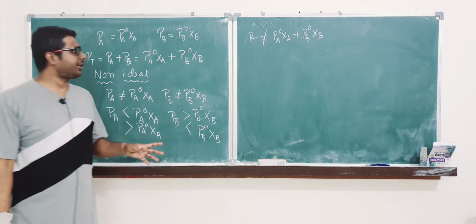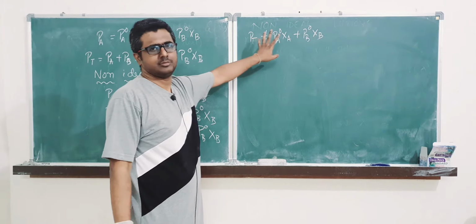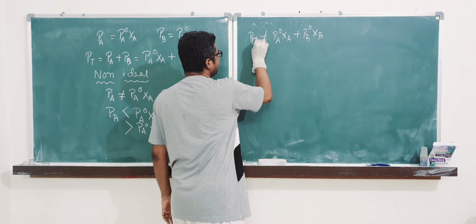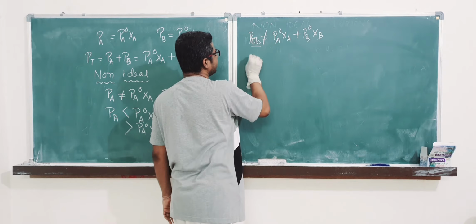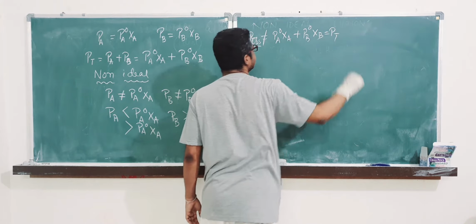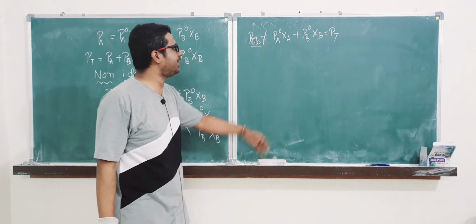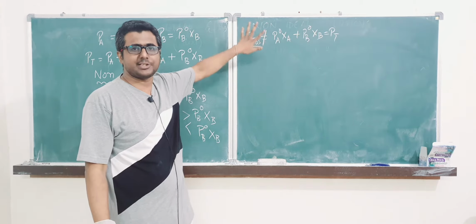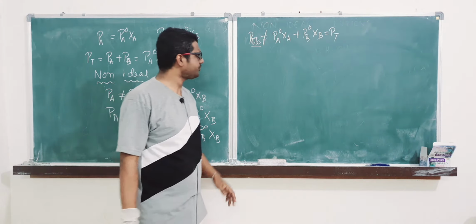If you find out P observed, the total pressure observed is not equal to the PT calculated from Raoult's law. Clear?